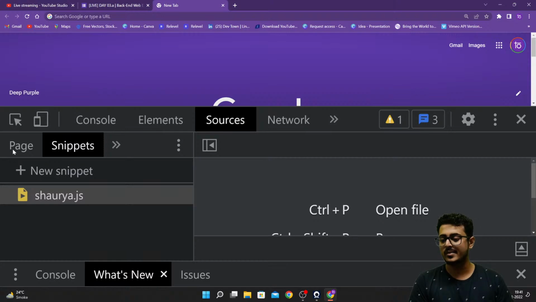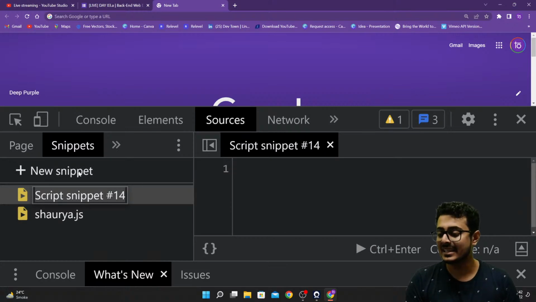Right over here, as you're able to see, you are having page, snippets, and other options like file system, overrides, content scripts, and much more. I want you guys to select snippets right over here. Then click on create a new snippet. Click on new snippet.